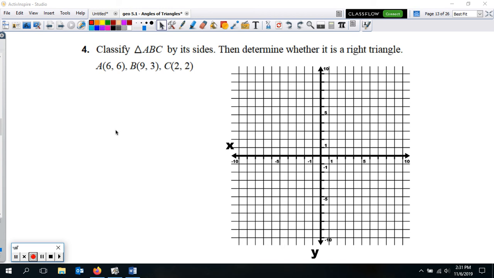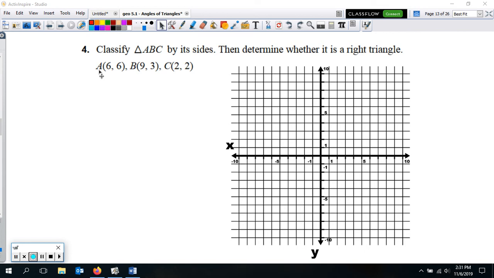All right, so for number 4 on the extra practice, that's what we need to do. So you do not actually have the picture of it. We have to actually draw the picture. We only have the points. So on your paper, you need to draw a coordinate plane. And let's draw this picture.